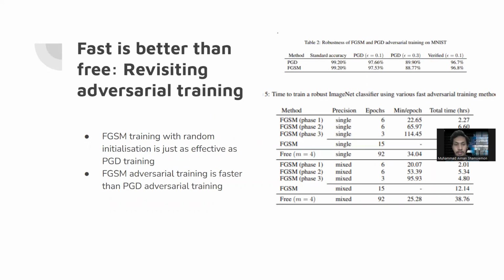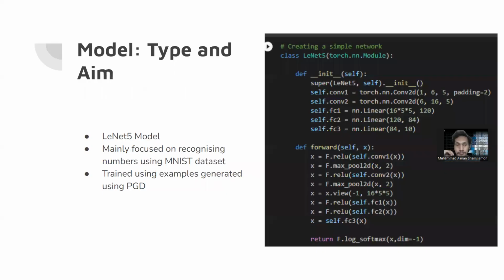So here it shows that FGSM training with random initialization is just as effective as PGD training, and in some cases even faster. So here is my approach for this project.